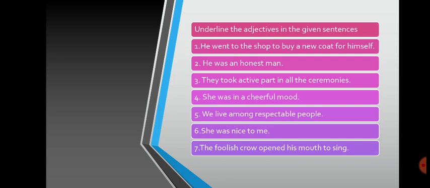In the next session, first we'll recap. We'll check your answers if you have written the correct answers, and then we'll proceed with the kinds of adjectives.